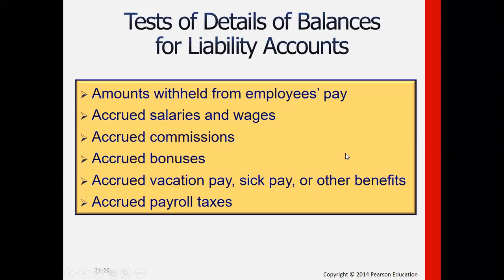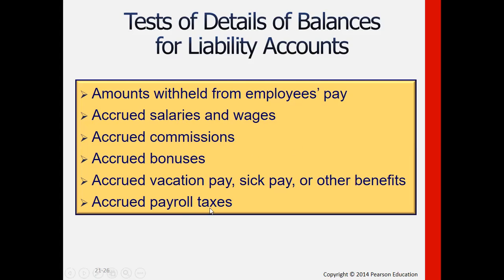Also, we have to take note for the details as to how the balances of these particular accounts have been computed. As what I've said a while ago, more or less, we are talking about the accruals, the withholding taxes payable or the accounts withheld for the withholding taxes in terms of the employees' payments or salaries, then the accruals for salaries and wages, if unpaid, as well as the unpaid commissions, bonuses, the pays, the other benefits of the employees, so vacation, sick pays, and then for the payroll taxes.